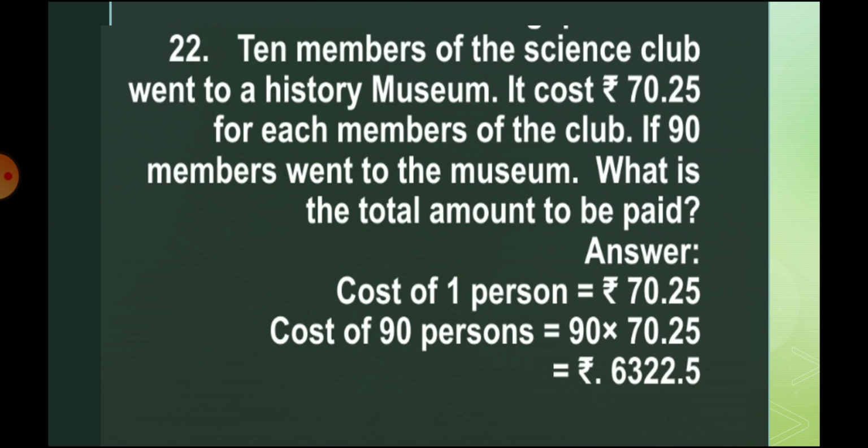Here you just count the numbers that come after the decimal, that is two numbers, 2 and 5.